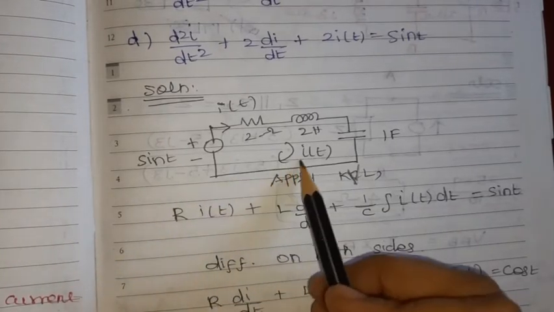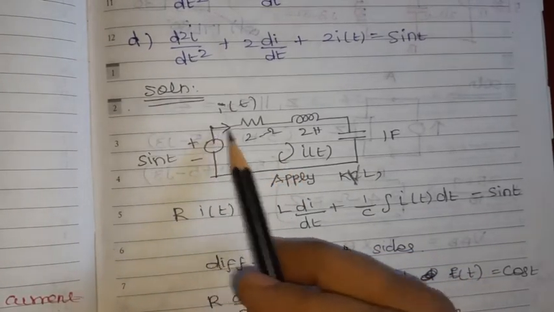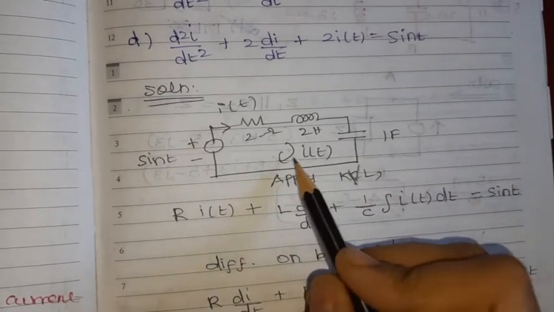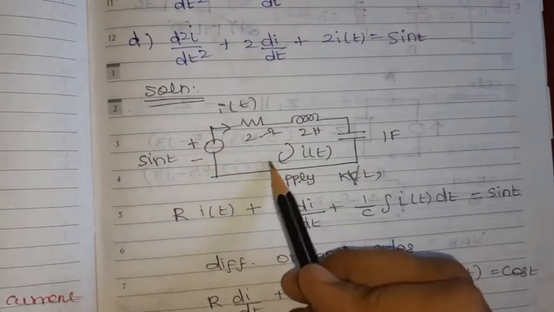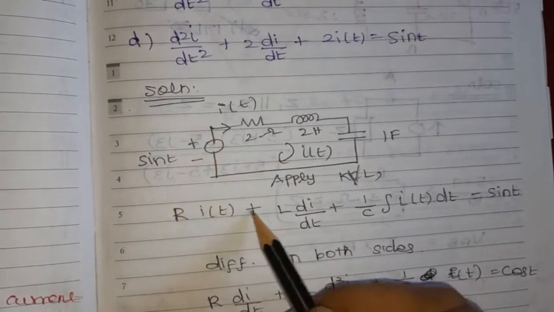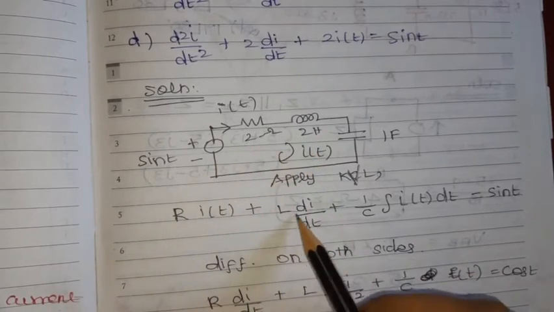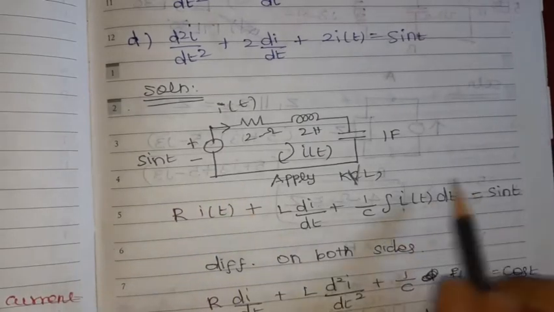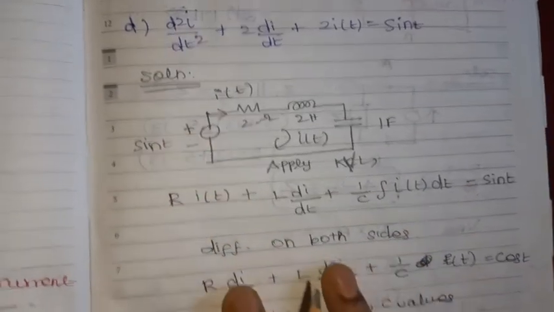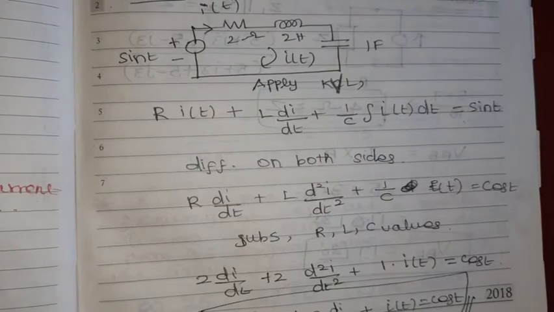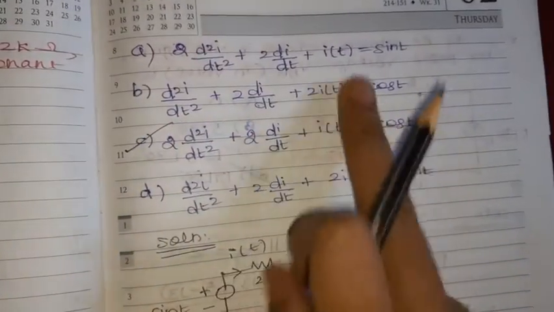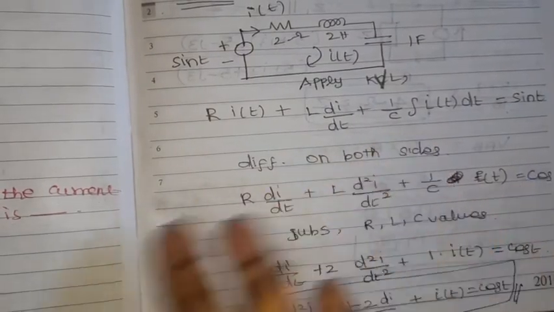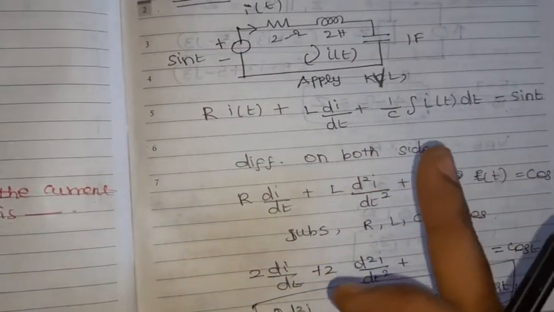So this I of t goes to, in general, what is that? This is R into I of t plus L into di by dt plus 1 by C into integral I of t dt, which is equal to this voltage sin t, okay. Now we are going to differentiate on both sides, because there is an integration symbol here. To eliminate that, we are going to differentiate on both sides.